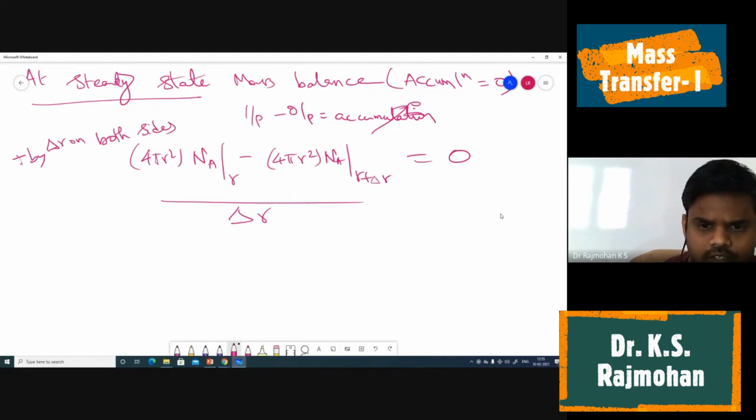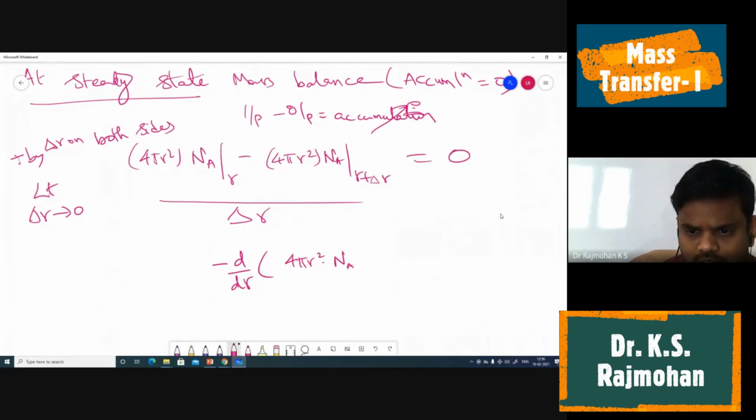So when we say limit delta r tending to 0, this is nothing but the definition of differential. So what is that? Minus d by dr of 4 pi r square Na. Any doubt in this? This is from the mathematical definition of a differential. When you take the differential of this value at the two points r plus delta r and r, you are going to get an expression like this.